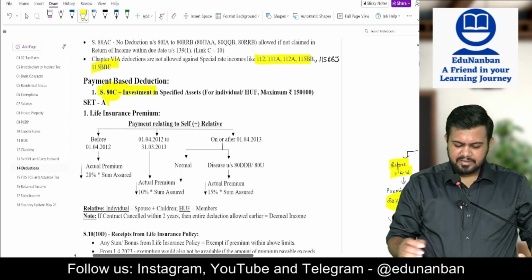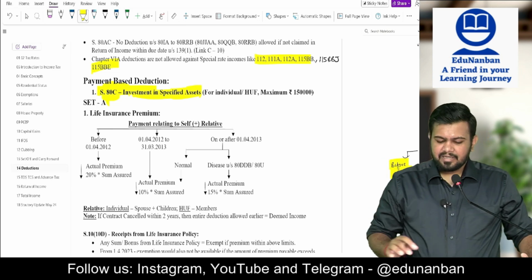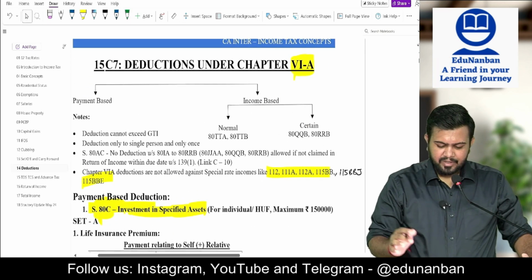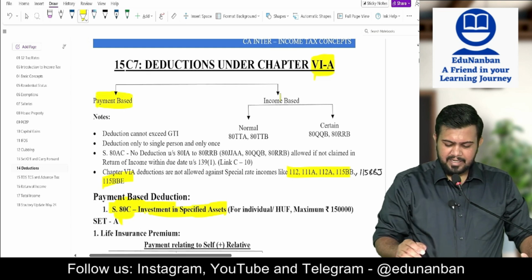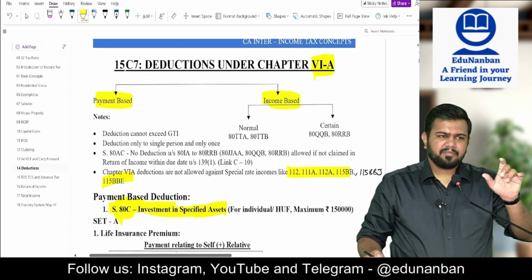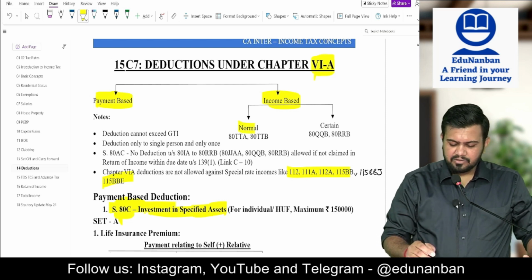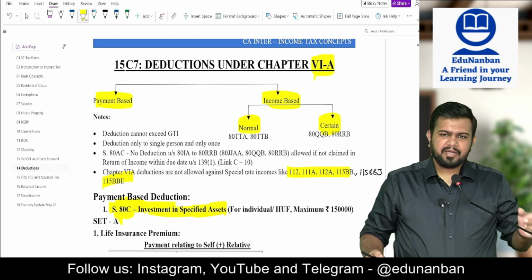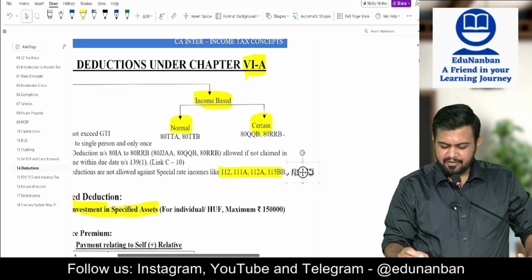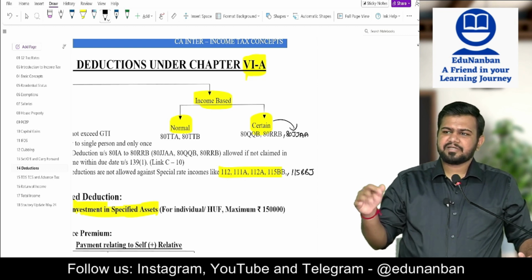Section 80C, investment in specified assets. Chapter 6A deductions are there, no? There are 3 types of chapter 6A deduction: payment based deduction and income based deduction. And in income based deduction also there are normal income based deduction and certain income based deduction. They have given 80JJAA, which is a payment based deduction, in this certain income based deduction category.